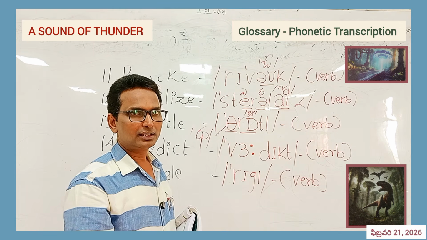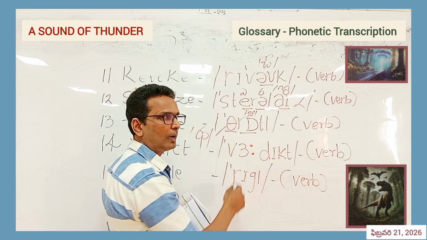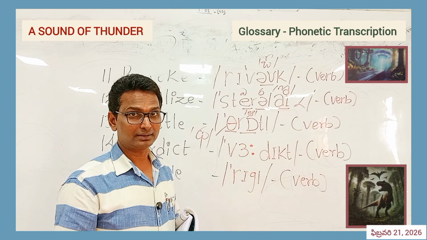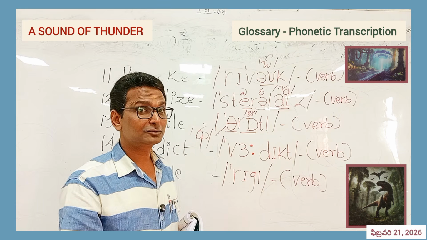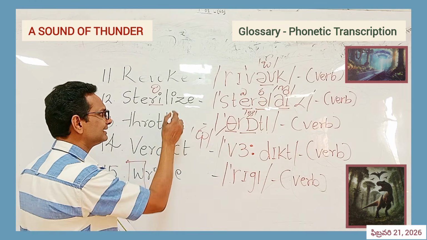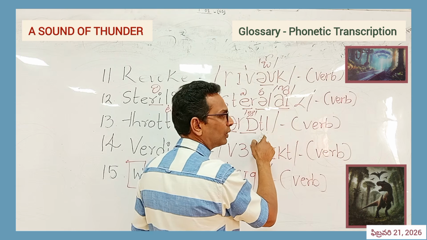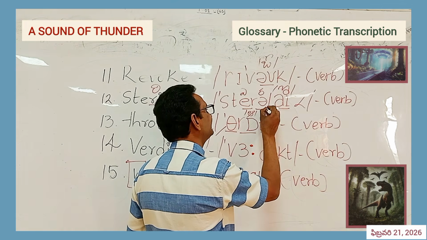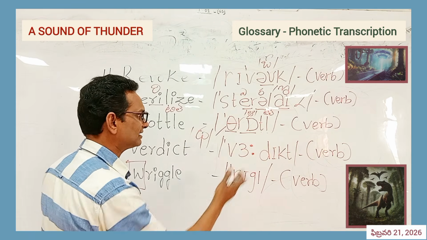How do you pronounce this? Oh, throttle. But here we simply say throttle, not till. Here it will become like this, till. But if you look at this T and L, there is no vowel sound between these two consonants, so it's not till, it's t and l. Throttle. It's a verb form.